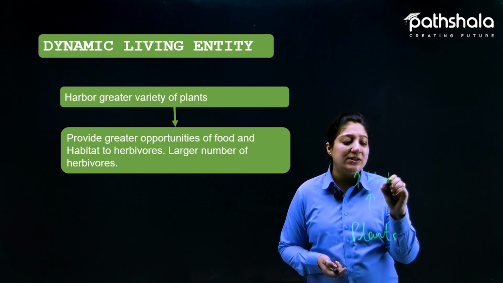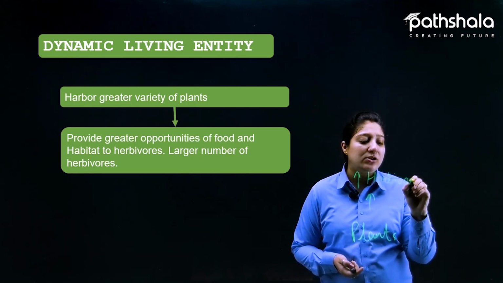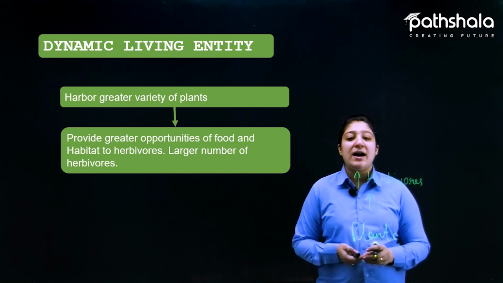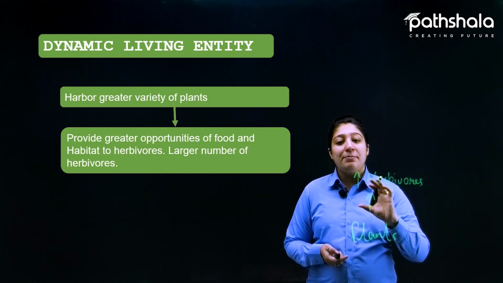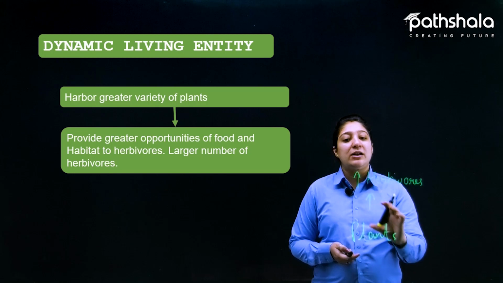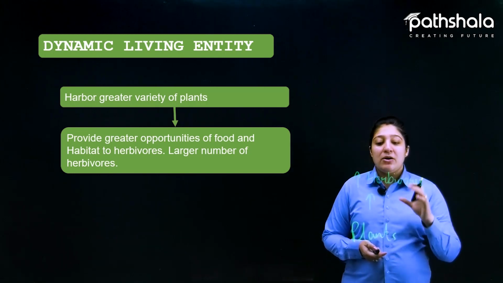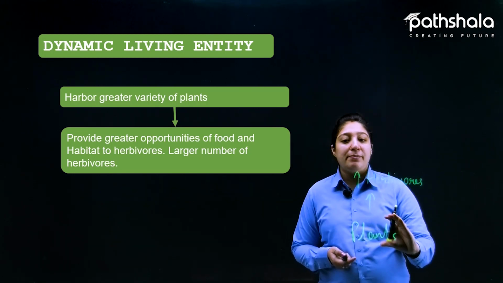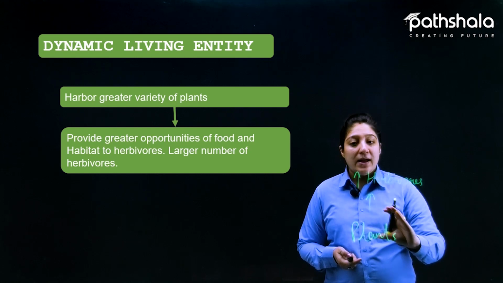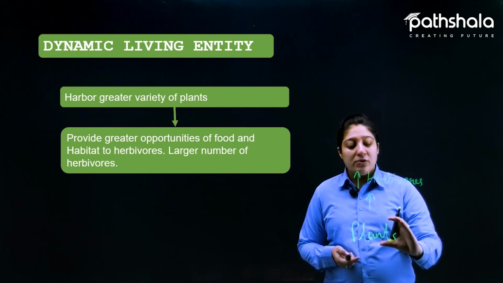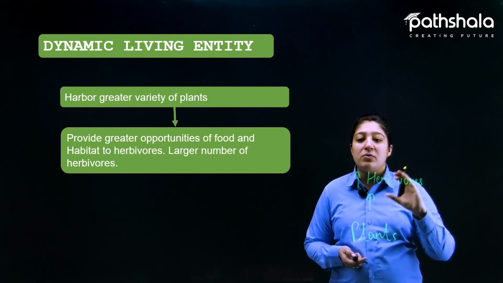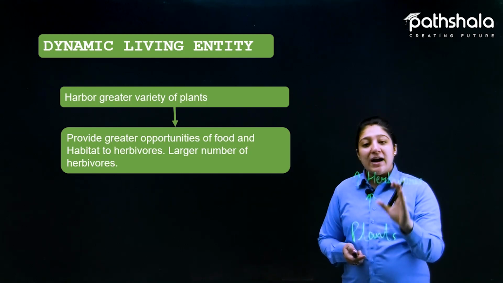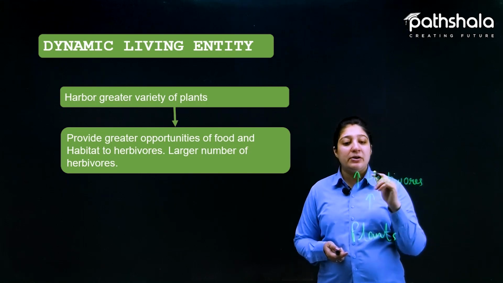Now, what are herbivores exactly? We have discussed earlier also that herbivores are the living organisms that feed on plants or plant products, the products that are provided by the plant. Now, as there is more amount of plants, what will happen? As a result, the food and the habitat provided for the herbivores will be more or large in number. That will result in a large number of herbivores.